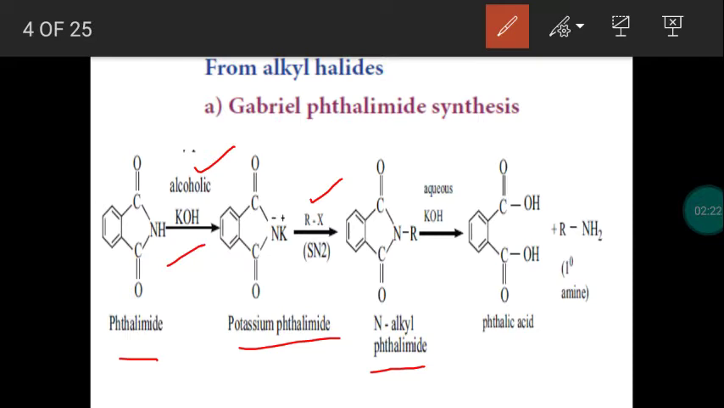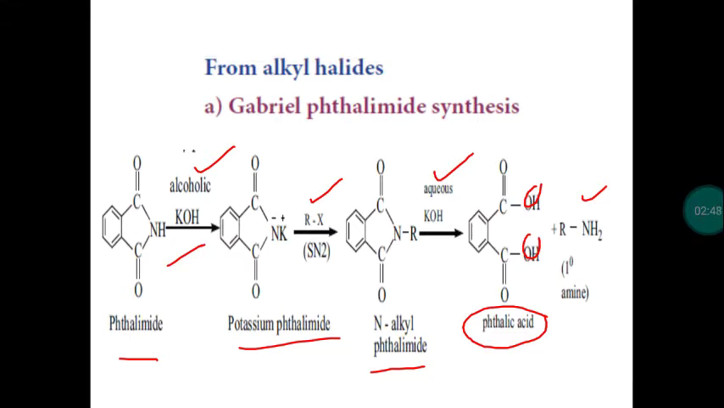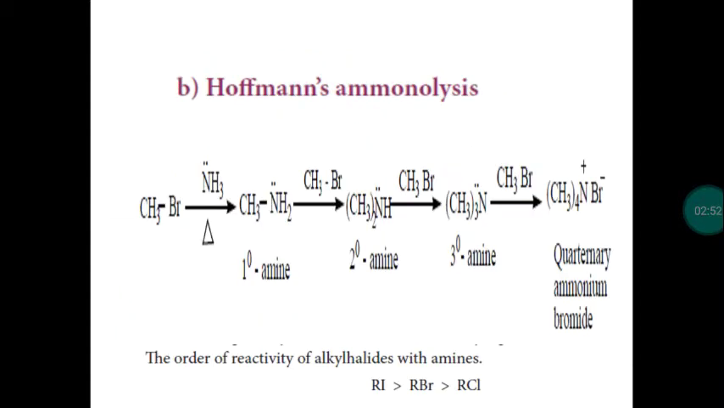Then this is hydrolyzed using potassium hydroxide. Aqueous potassium hydroxide is used for hydrolysis of N-alkyl phthalimide. We get primary amine with the liberation of potassium phthalate. So here just change this as potassium phthalate. So potassium phthalate with the liberation of primary amine will be formed. So this is called Gabriel phthalimide synthesis. Gabriel is the name of the scientist.